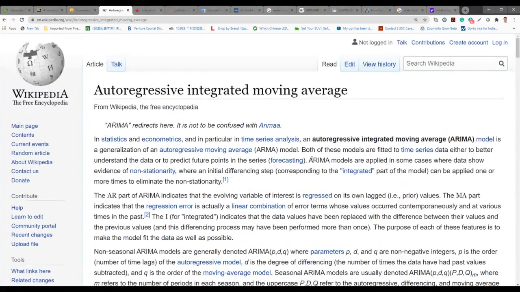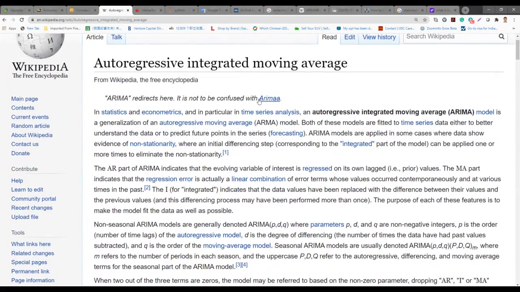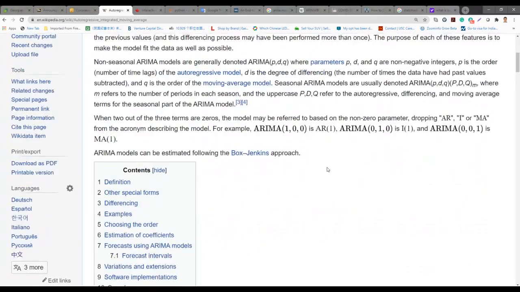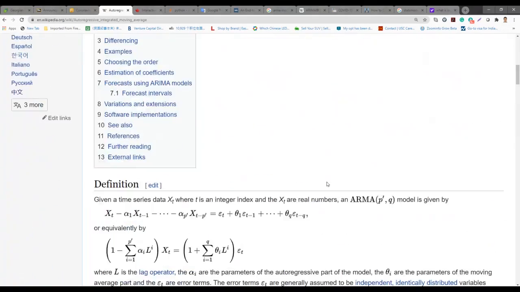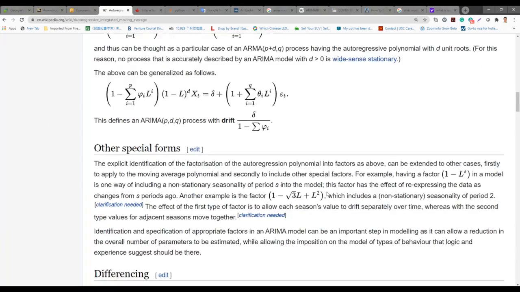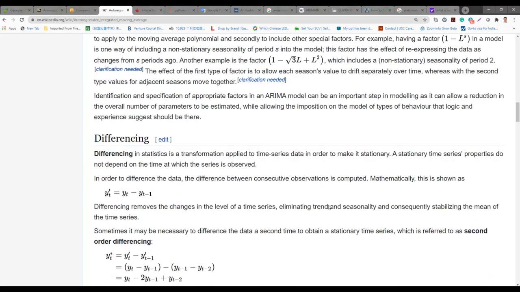And in order to answer this question, I will use the model called the autoregressive integrated moving average, which can be briefly called ARIMA. This model is used to fit time series data. The purpose is to have a better understanding of the data and make predictions for future points based on the series. This is the Wikipedia page for this model, with a lot of mathematical description and formulation, but that's not the point of our current presentation.